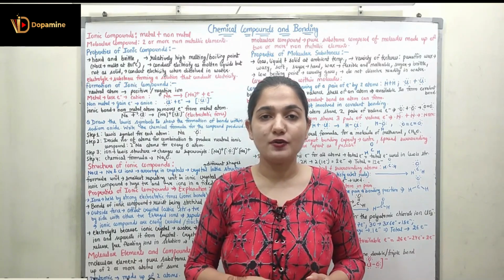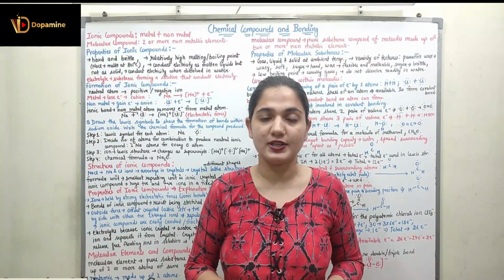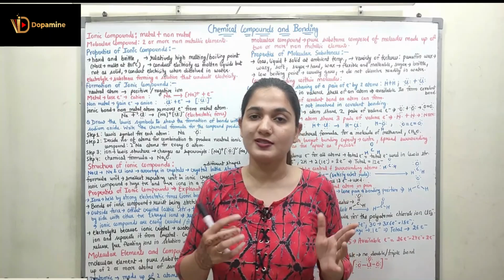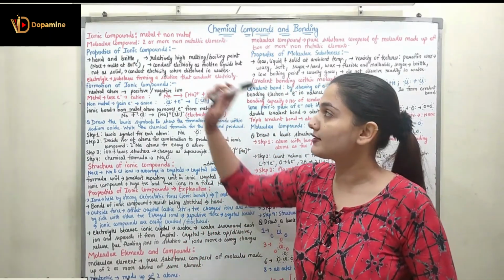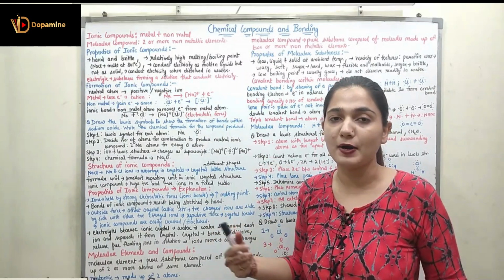Today in this video we are going to start chapter 2, chemical bonding and structure. We are going to discuss a lot of concepts. So let's start our discussion with the first concept, that is the ionic compound. What are the ionic compounds?